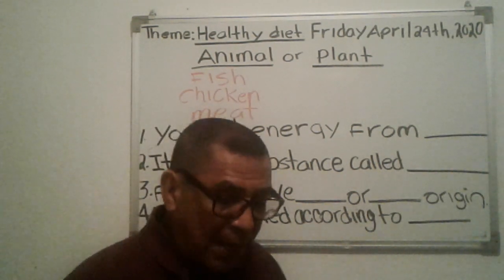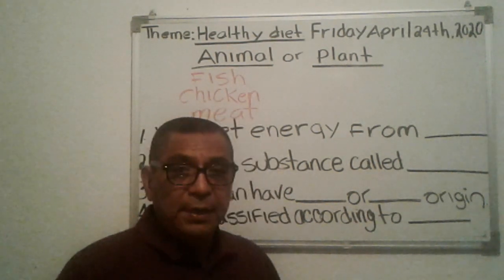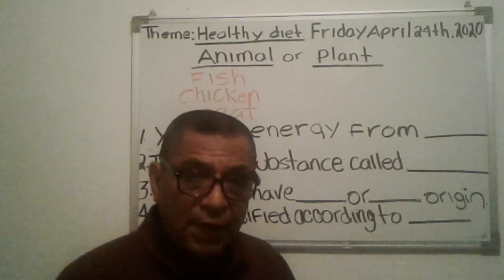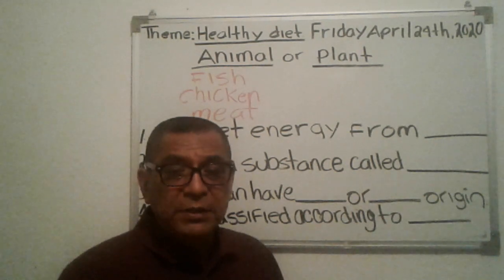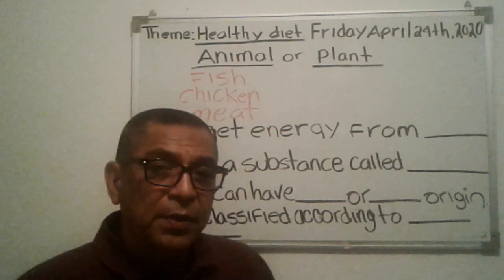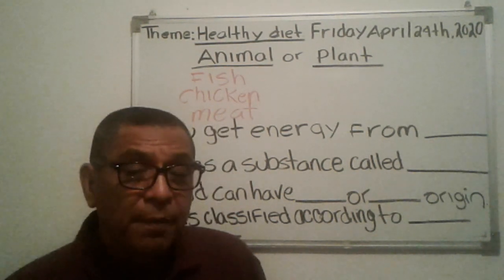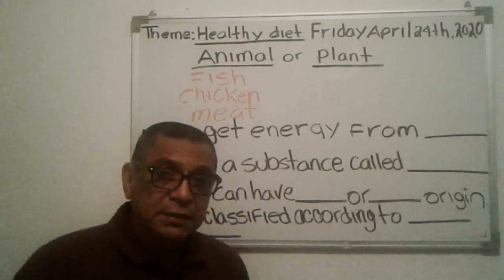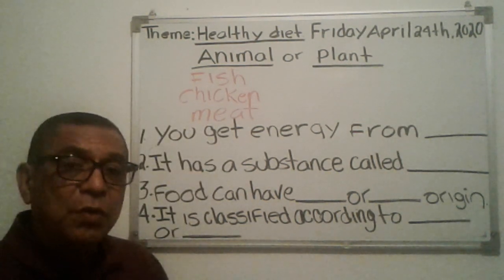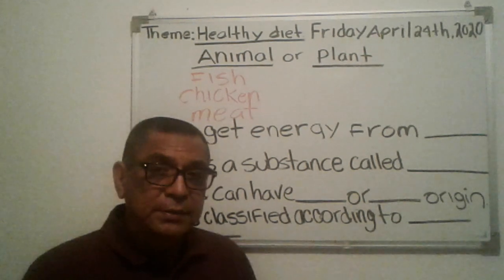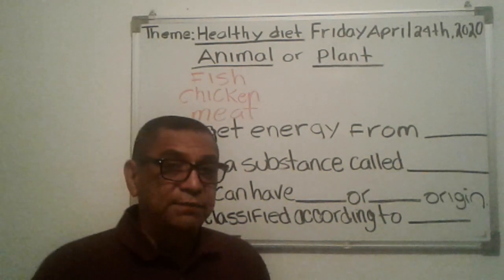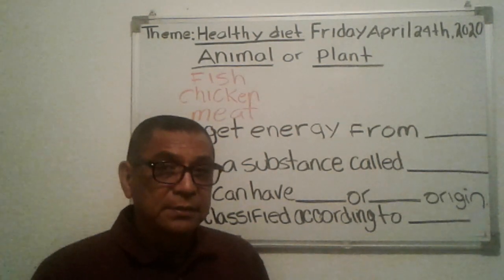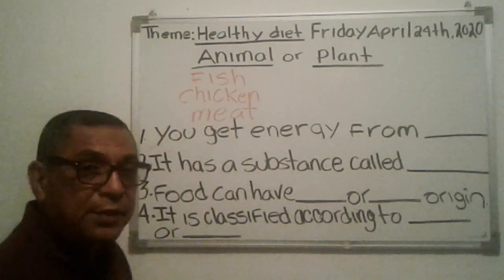Plant origin could be fruits, could be vegetables, or any other type of fruit and vegetable. Can somebody give me an example of a vegetable that comes from plant? I'll give you a clue on this one. It's orange, and rabbits like to eat this vegetable. What is it? Carrot. That is correct.